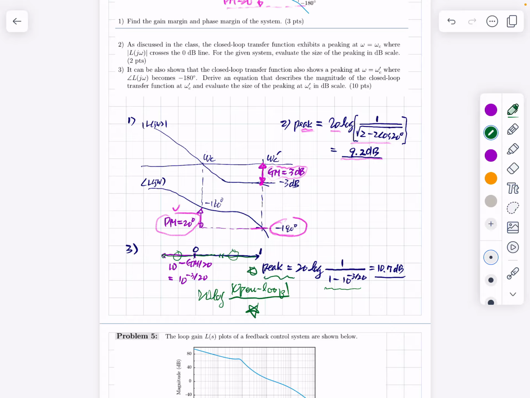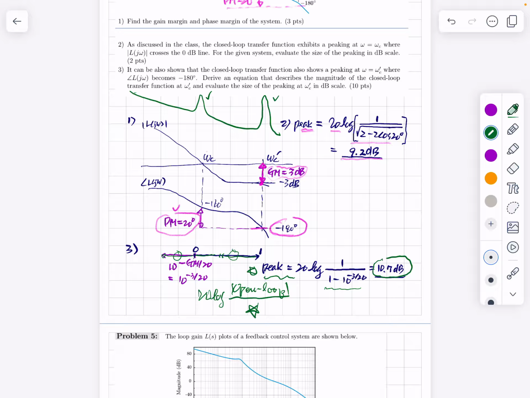Okay, so this is the size of the peaking, and by calculating this, it is determined as 10.7. If there is some open loop transfer function, maybe something like this, it shows peaking, and it shows another peaking here, and this peaking is larger than the previous one. Usually we worry about this peaking from the phase margin, because this gain margin is much larger than this number. This is some special case.